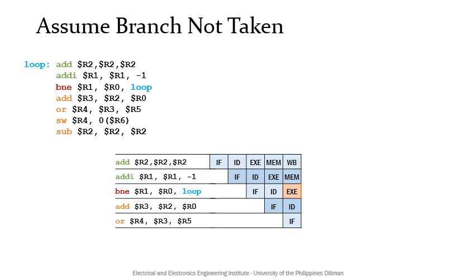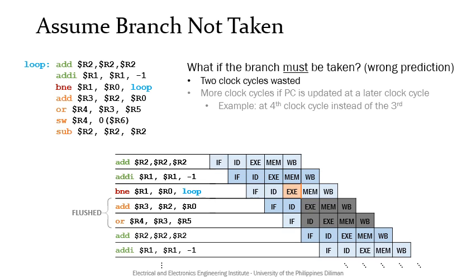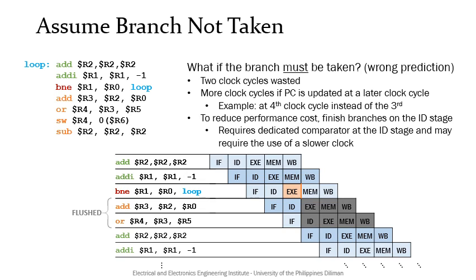On the other hand, if the branch must be taken, then the two instructions must be flushed and 2 clock cycles are wasted. 2 clock cycles are wasted because the branch is evaluated at the 3rd clock cycle. Thus, more clock cycles will be wasted if the PC is updated at a later clock cycle, for example, if the PC is updated at the 4th clock cycle instead of the 3rd clock cycle. The opposite must also be true.